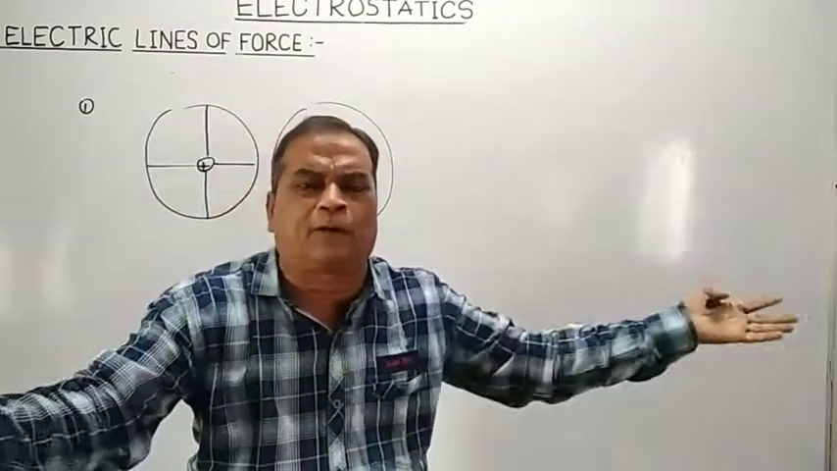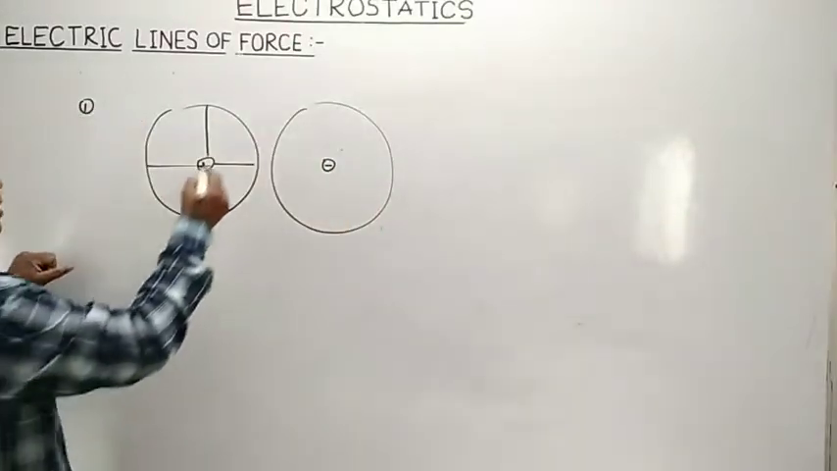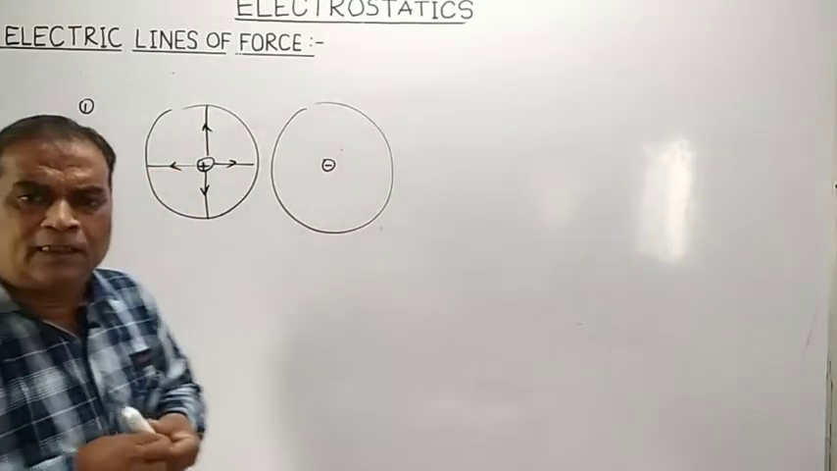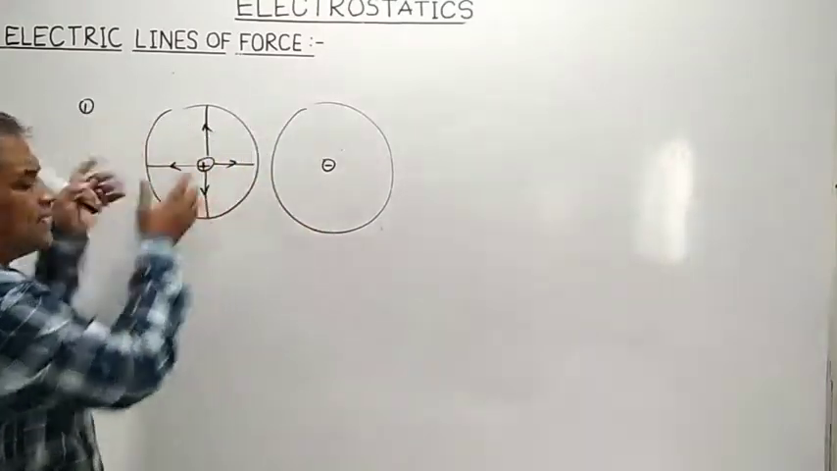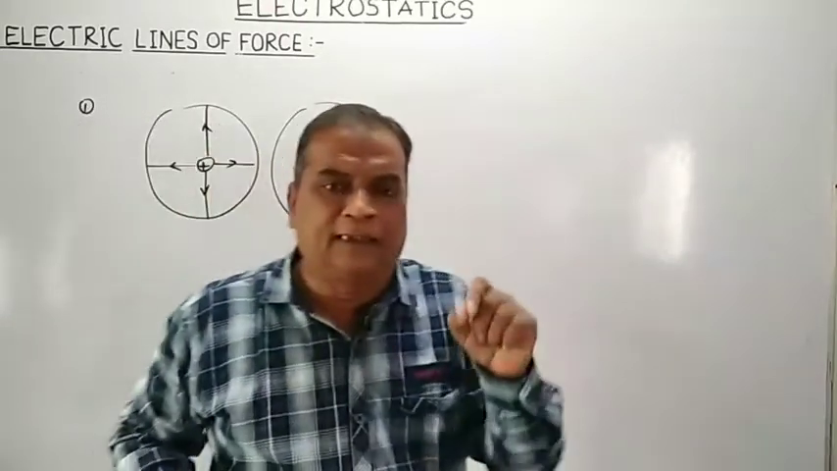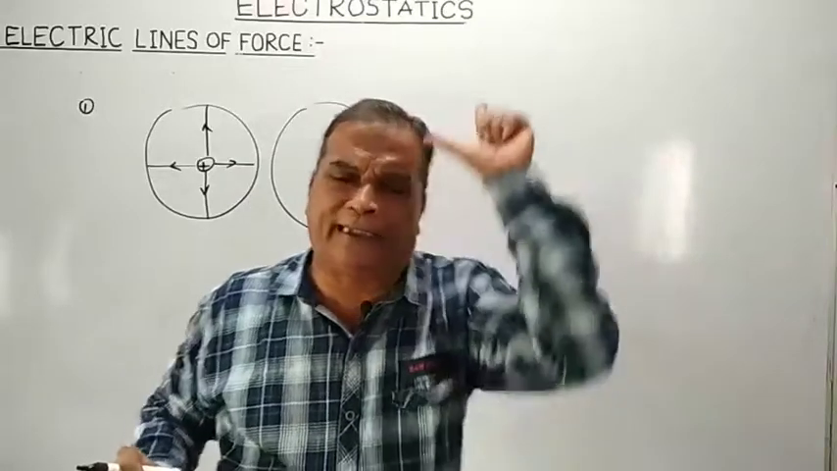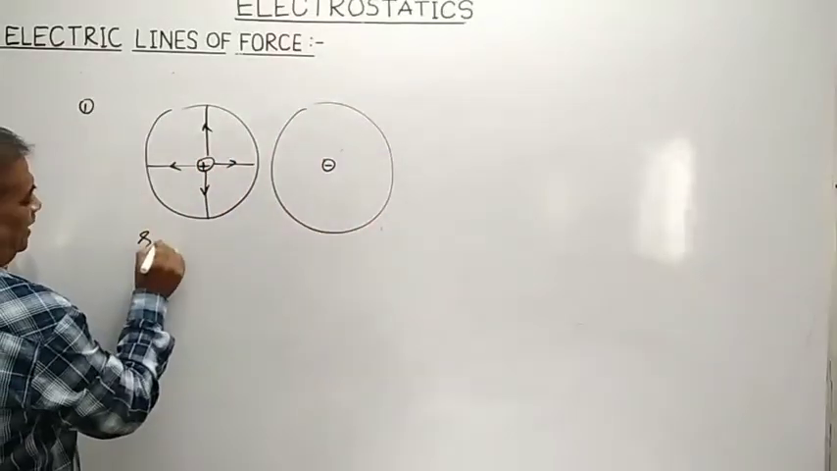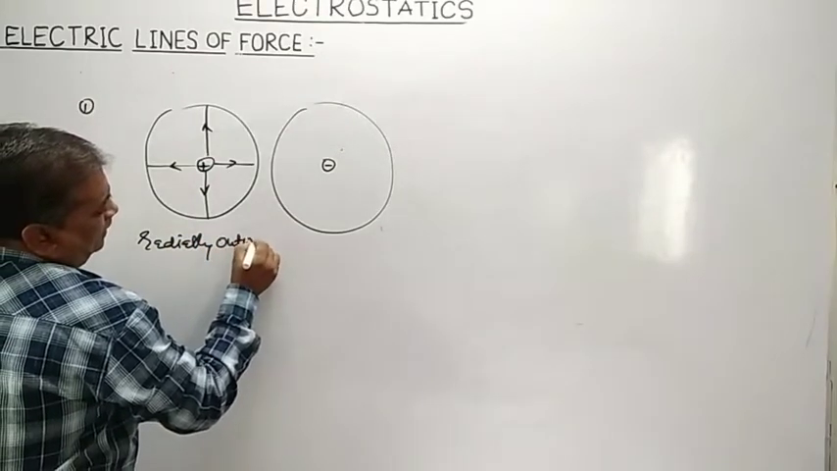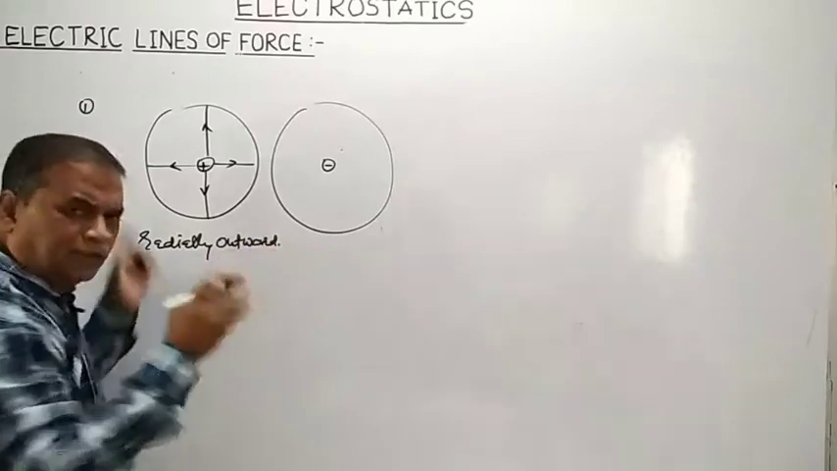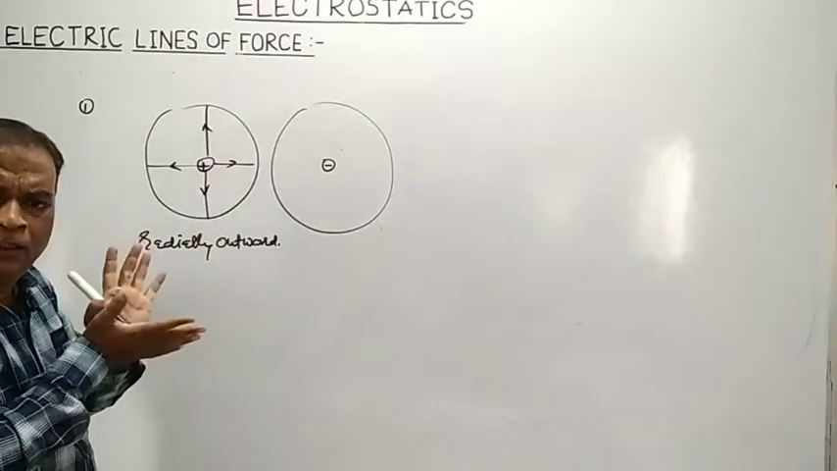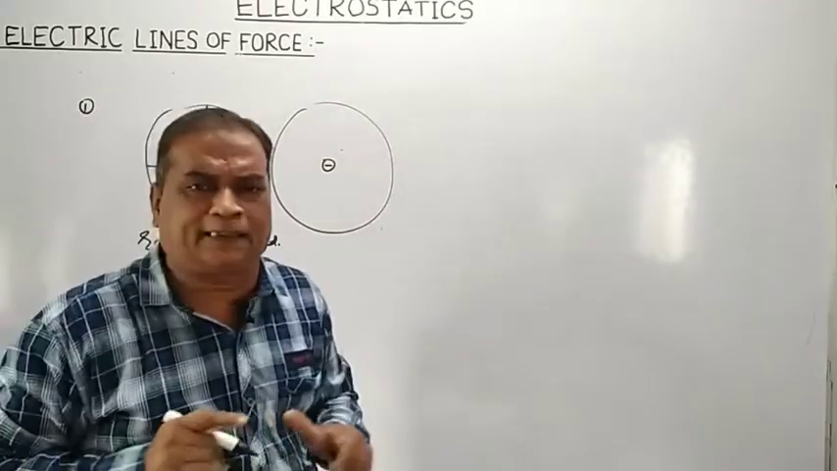So remember, the electric field produced by a positive charge consists of electric lines of forces. And how are these electric lines of forces? They are acting along the radius and directed outward. Means a positive charge produces radially outward electric lines of forces. So whenever you have a positive charge, it will produce an electric field to its surrounding, and that electric field is made up of electric lines of forces which are radially outward in nature.